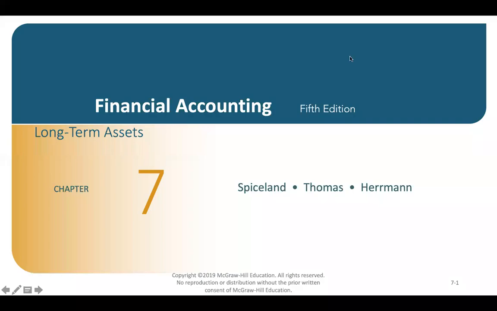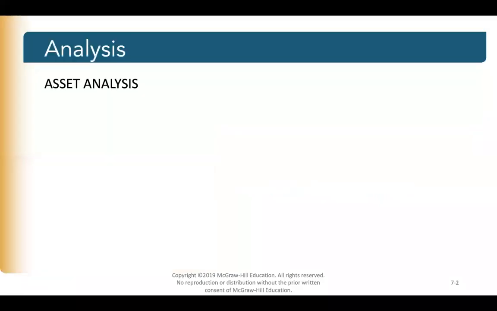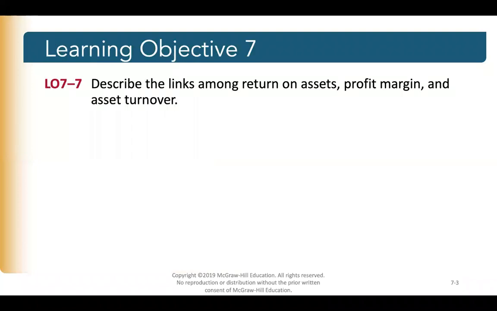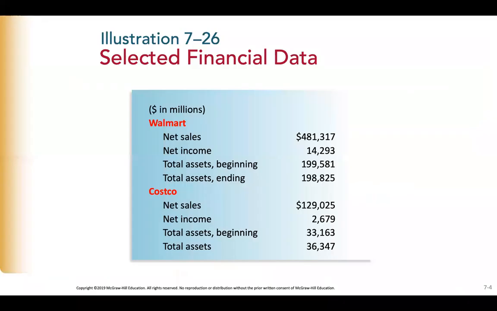Chapter 7, Long-Term Assets. Asset Analysis. In this learning objective, we'll describe the links among return on assets, profit margin, and asset turnover. We'll be looking at Walmart and Costco.